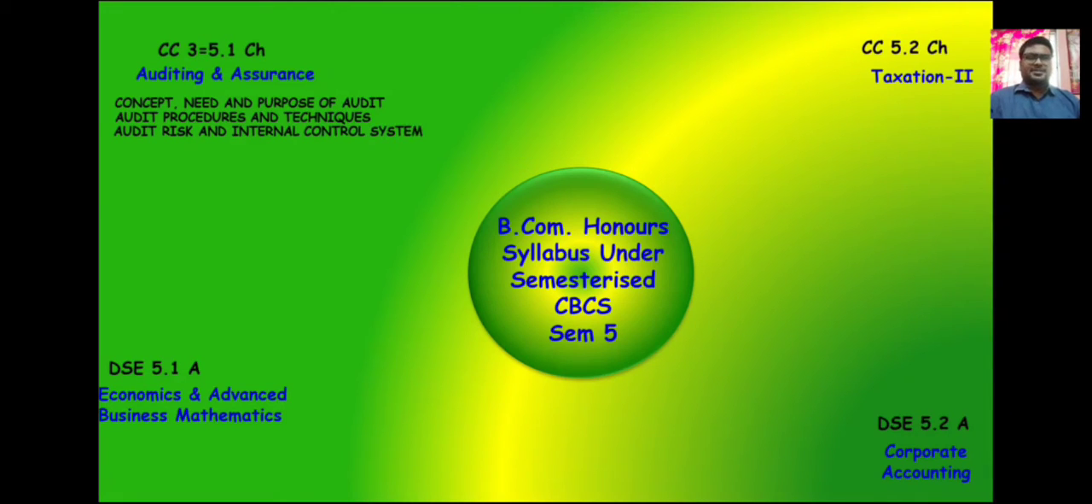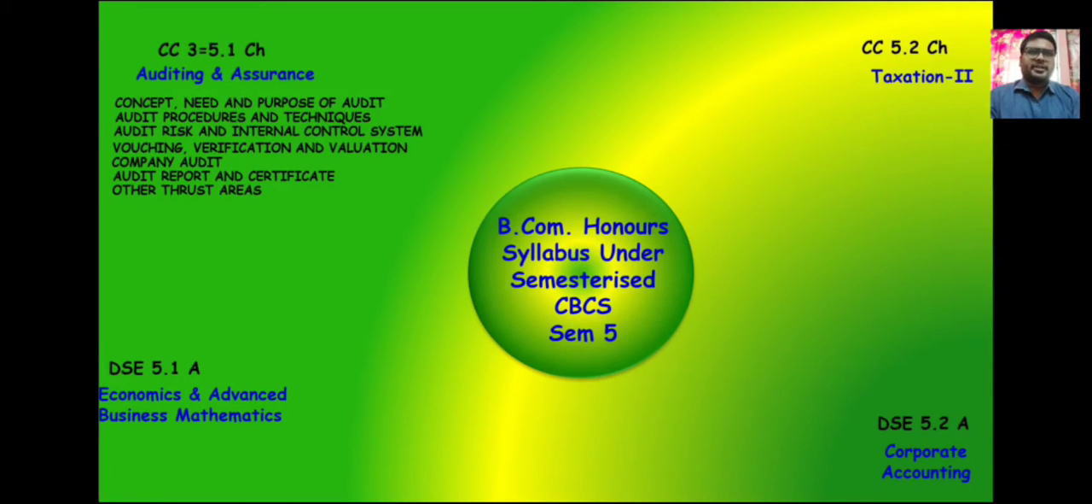Auditing and assurance is basically theory, full descriptive. It covers concepts, need and purpose of audit, audit procedure and techniques, audit risk and internal control system, vouching, verification and valuation, and other areas. Economics and advanced business mathematics is of 50 marks.